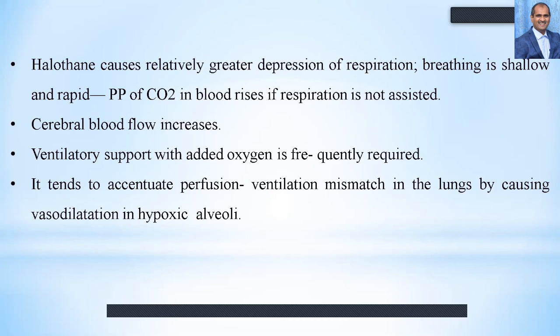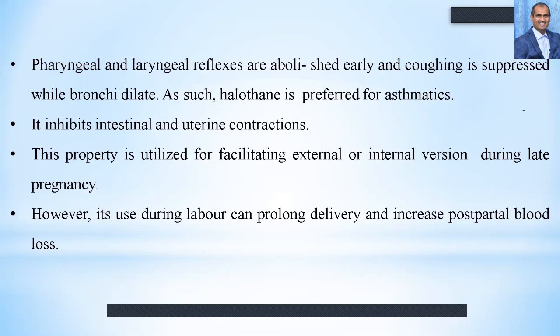It tends to accentuate the ventilation-perfusion mismatch in the lungs by causing vasodilatation in the case of hypoxic alveoli. The pharyngeal and laryngeal reflexes are abolished early, and coughing is suppressed, while the bronchi dilate. As such, halothane is preferred for asthmatic patients also.